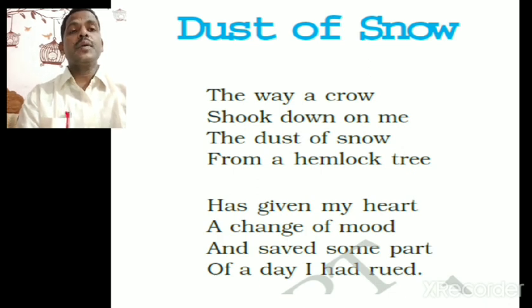When the poet was passing under the tree, the bird shook its body and small particles of snow fell on him, and the poet felt really bad that now some bad thing will happen to him. So he thought of returning back, of changing his plan.